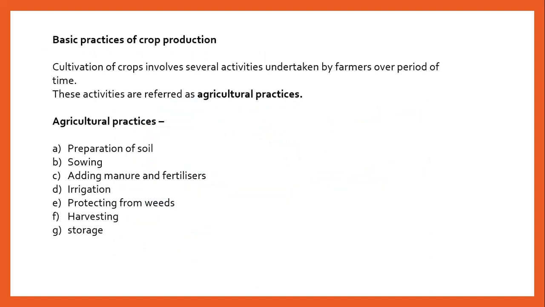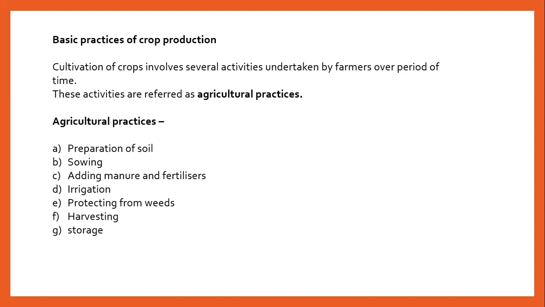Now, basic practices of crop production. Cultivation of crops itself includes several activities undertaken by the farmers over a large period, and these activities are referred to as agricultural activity. In order to cultivate a crop, the farmer needs to prepare so many things, and all these activities are referred to as agricultural practices.